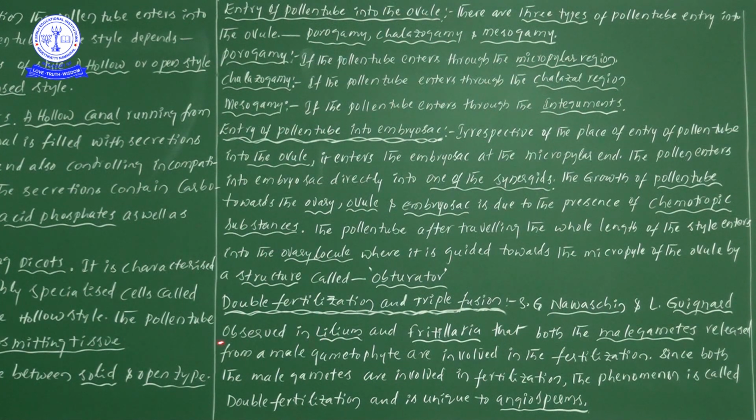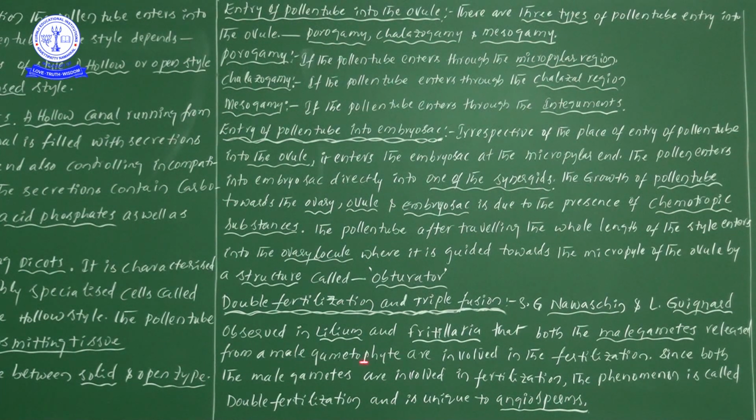What they observed is that both the male gametes released from the male gametophyte are involved in the fertilization. The male gametophyte means the pollen grain, where the generative cell divides into two male gametes.